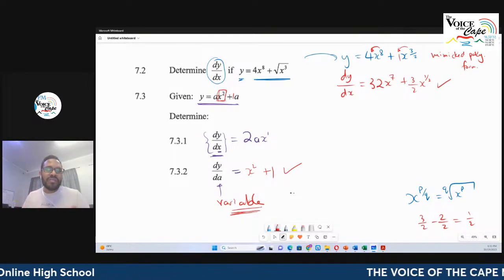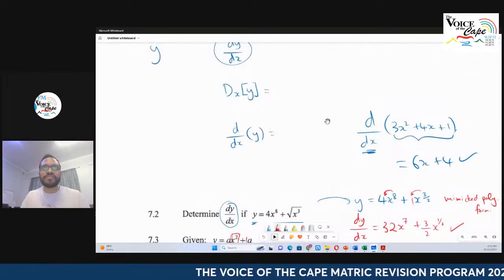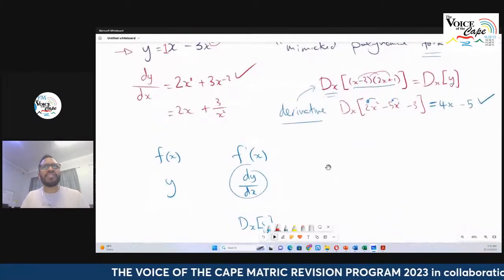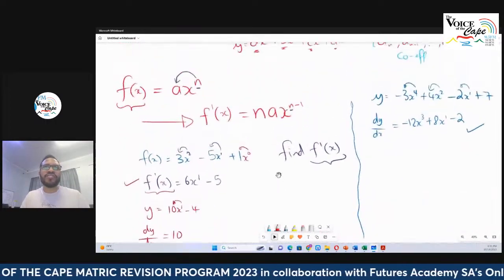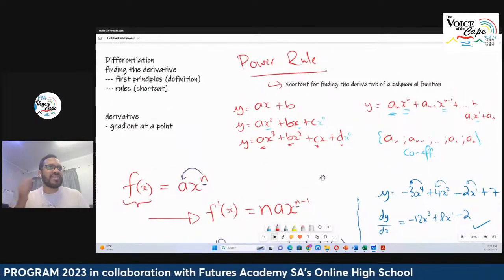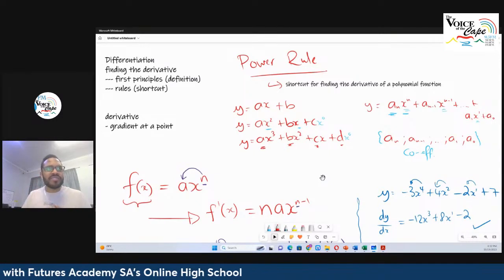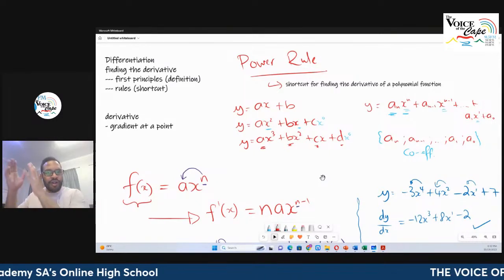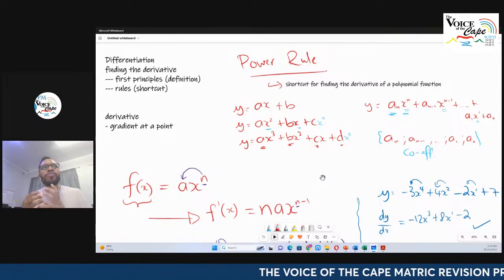Then we've covered differentiation from the rules. We looked at an example that involves a surd. We looked at an example that involves a fraction, right? And we also covered the notation. And then we defined what differentiation involves. It is about finding the gradient at a point, or finding the derivative. And there's 2 ways to do so. One with first principles, meaning you use the definition, which is a long method that counts up to 4% in your examination paper, or you could use the rules, right?